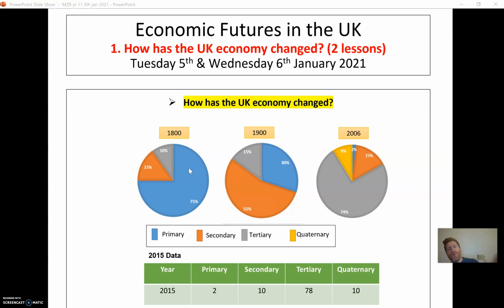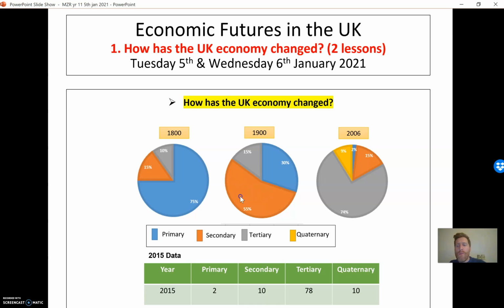Now, if we move forward 100 years to 1900s, this is now the Industrial Revolution has taken place and has really started to take a hold. Let's have a look at how massively that has changed. Primary has gone from being the absolute biggest here at 75% to now being 30%. So it's now become the second rather than the most dominant employment sector in the UK.